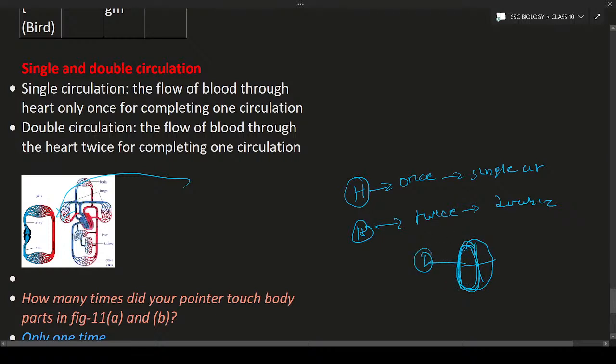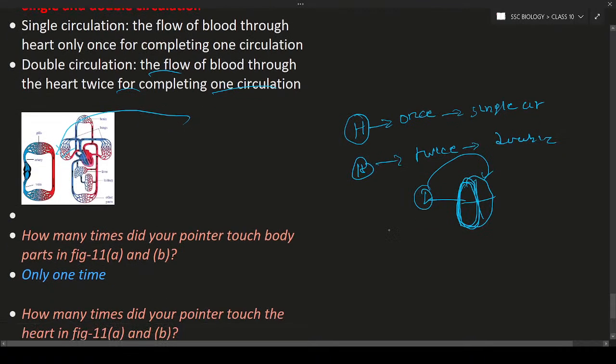Again from the lungs to the left side of the chamber, and so on. It means you can see the blood is circulating twice through the heart. Such kind of circulation through the heart twice, that is known as double circulation. Double circulation means the flow of blood through heart twice for completion of one circulation.